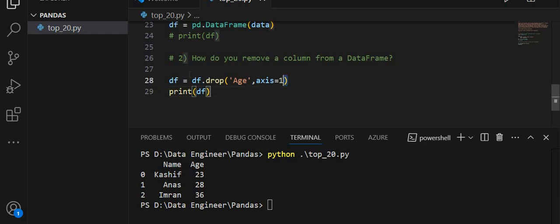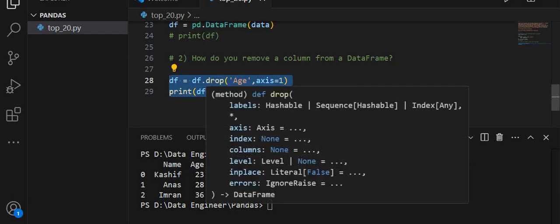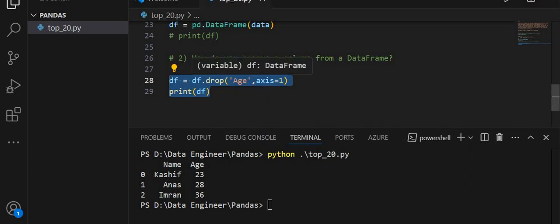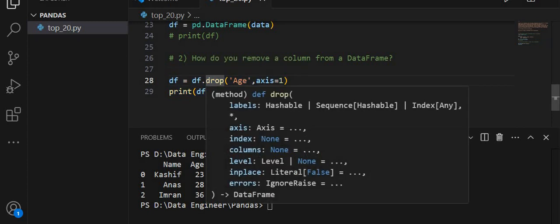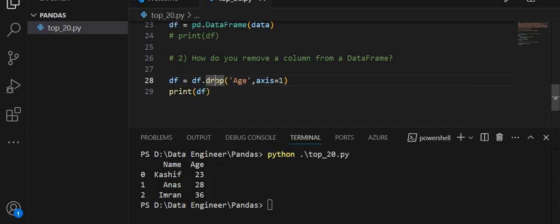First understand what I am doing and what is the expected result after applying this code. This drop method is used to remove the column from the data frame, and axis equal to 1 indicates that the column should be removed from the data frame. So let's run this code.